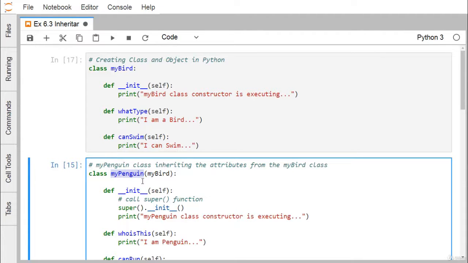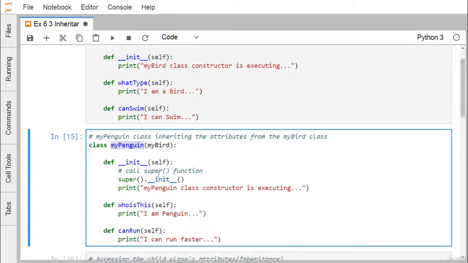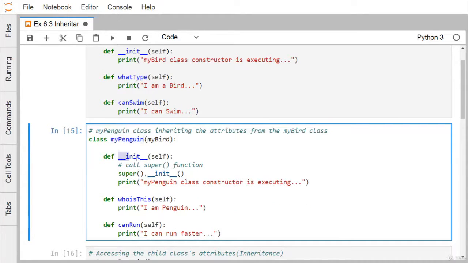In Python, the class inheritance is written using this particular syntax. MyPenguin has its own constructor, and here we are calling the base class constructor. The base class is called by the super method, and its constructor is always the underscore underscore init underscore underscore method. So that is the base class constructor we are calling, and then one statement to get printed. Then who is this and can run are the other two methods in the MyPenguin class.